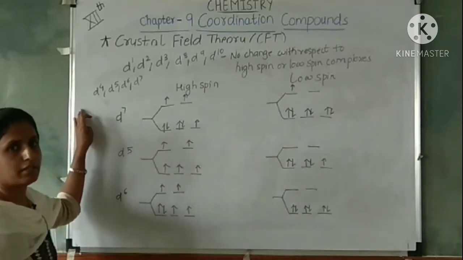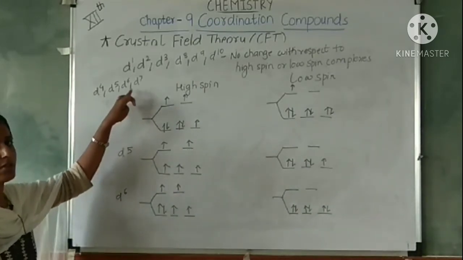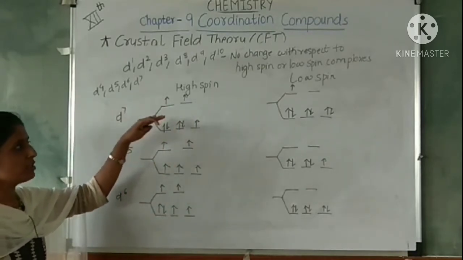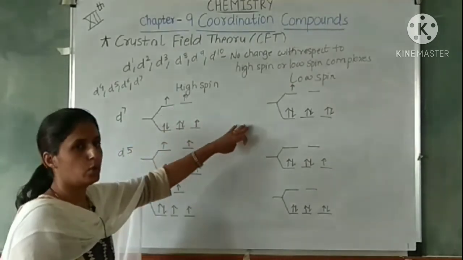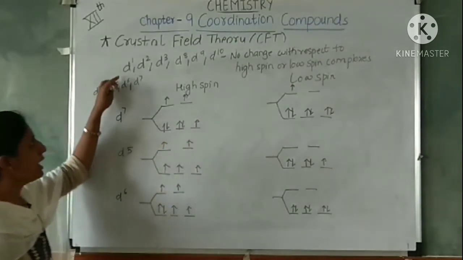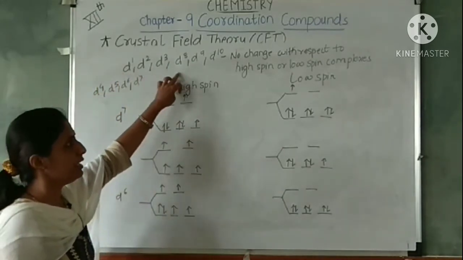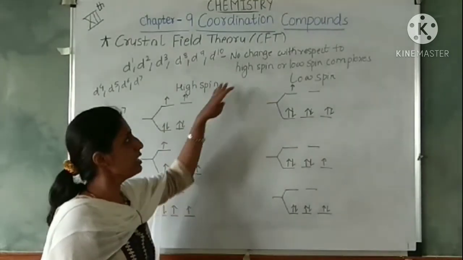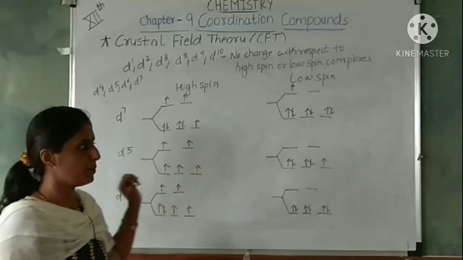When the d orbital has 4, 5, 6 or 7 electrons, the filling of electrons takes place in this way in high spin and in low spin complexes. While when the electronic configuration is d1, d2, d3, d8, d9 and d10, there is no such difference even if the complex is high spin or low spin.